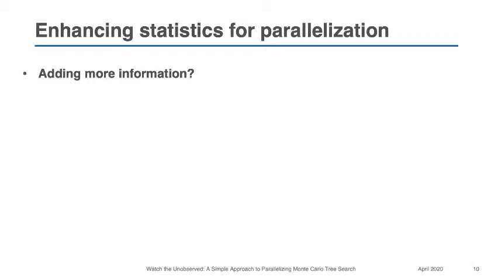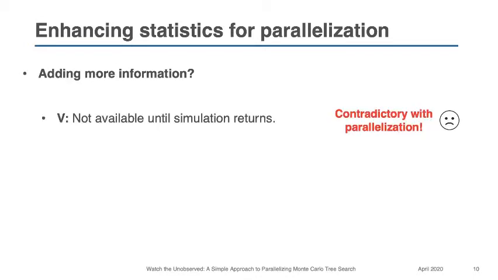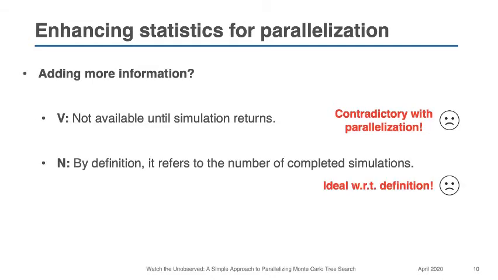The first thing we should try is to add more information to the statistics. However, the simulation results are not available until simulation returns, so we cannot really improve upon V. For N, it is already ideal with respect to its definition, and we also cannot improve further.